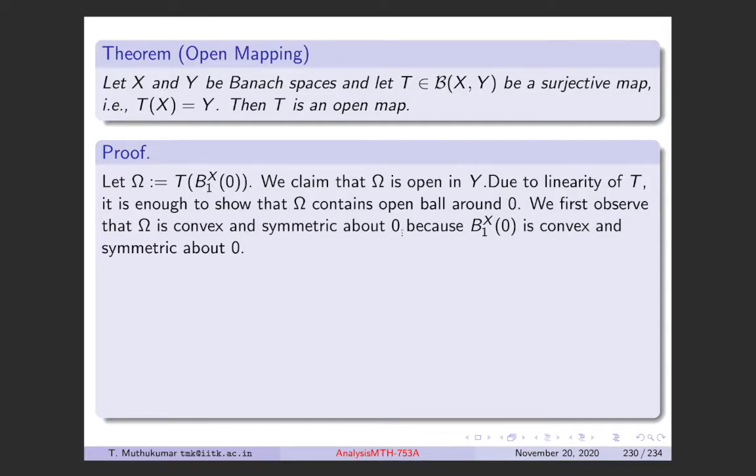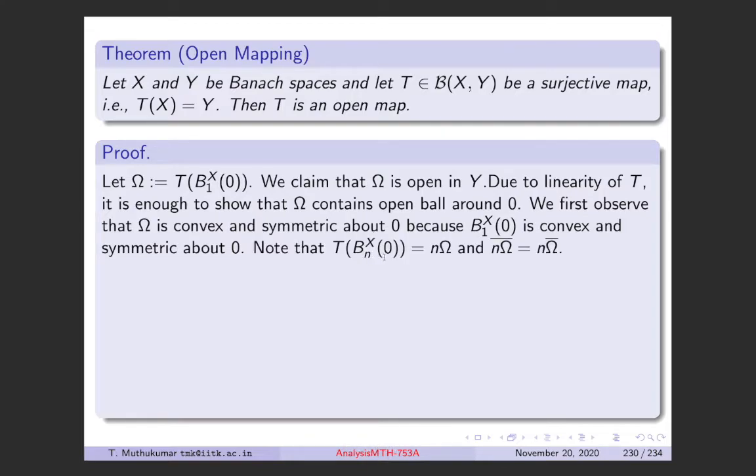If you take any element in the set, its reflection about the origin is also in the set. So both these properties are preserved. Because the unit ball is convex and symmetric about the origin, its image omega is also convex and symmetric about the origin.